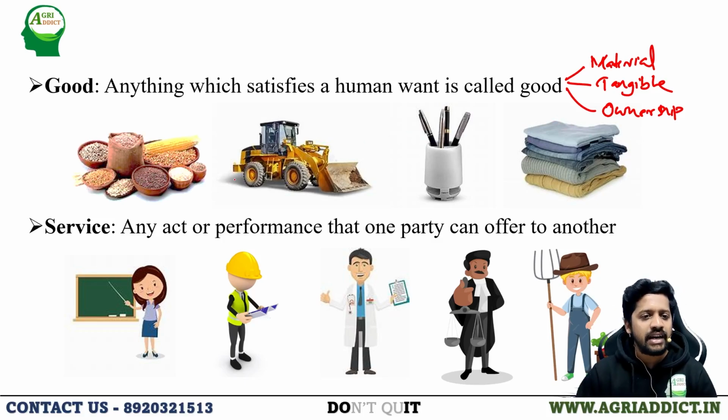For example, agricultural commodities like rice, wheat, corn, maize, machineries, then pen, paper, chair, cloth, these can be considered examples of goods. What is a service? Any act or performance that one party can offer to another can be considered a service.